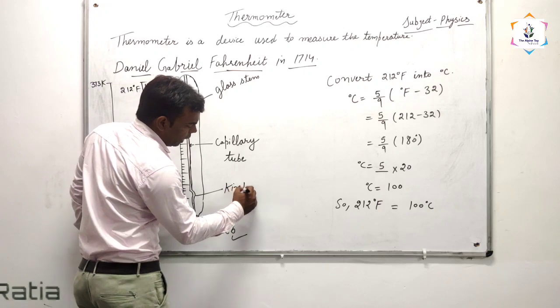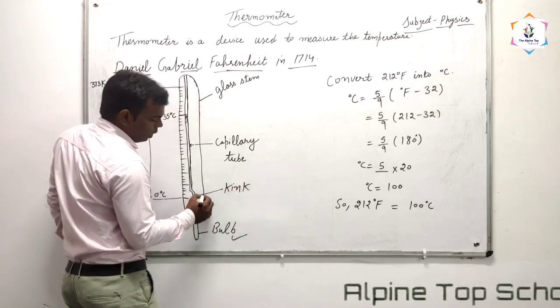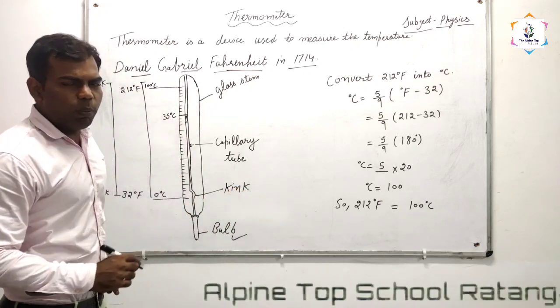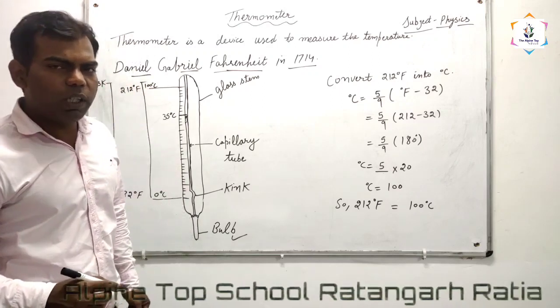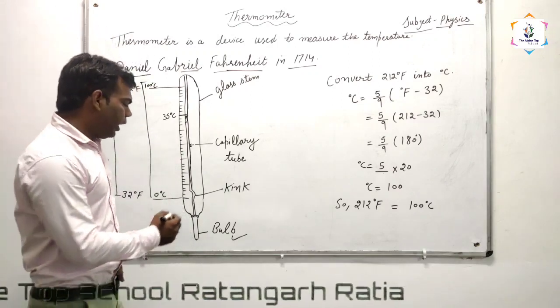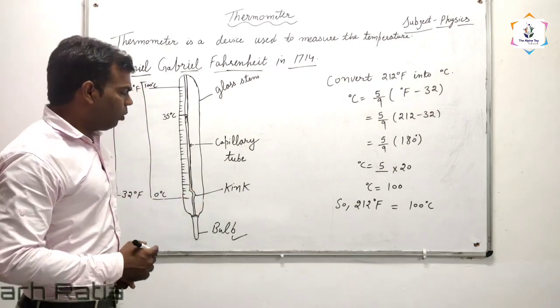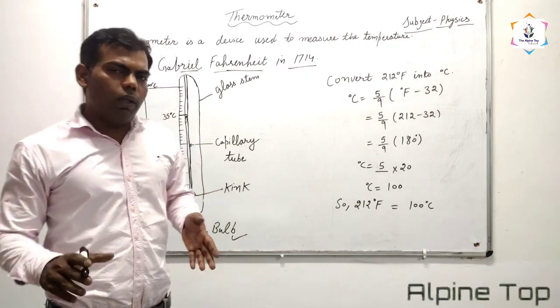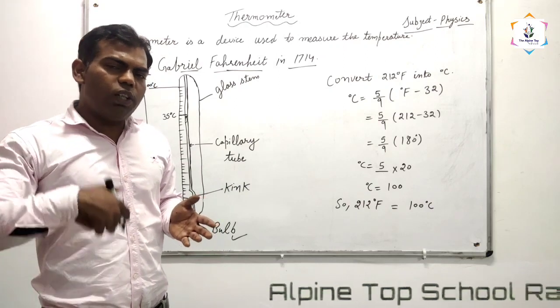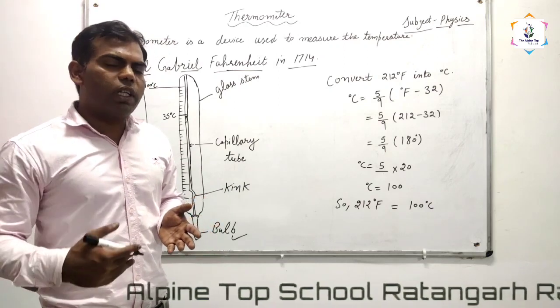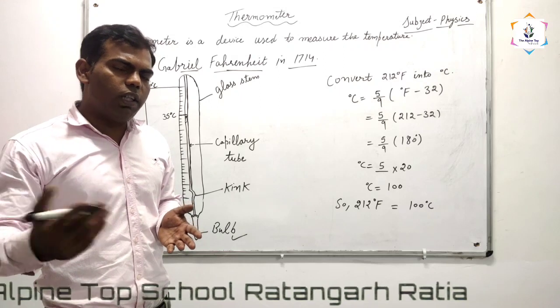A thermometer also has another feature, the kink. What is the role of the kink in the thermometer? A kink is used in the capillary. Where is the kink? In the capillary. Okay, the kink stops the sudden fall of mercury.